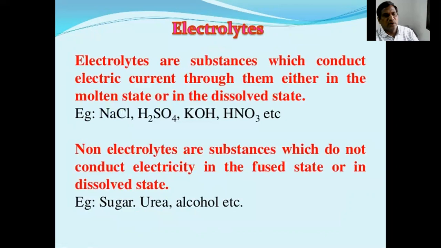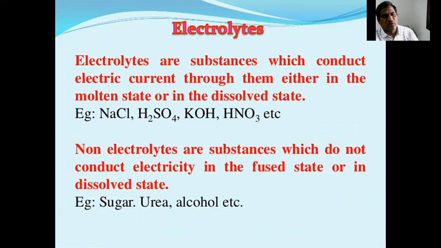What are electrolytes? Electrolytes are substances which conduct electric current through them, either in the molten state or in the dissolved state, such as NaCl, H2SO4, potassium hydroxide, HNO3, etc. So acids, salts and bases act as electrolytes.